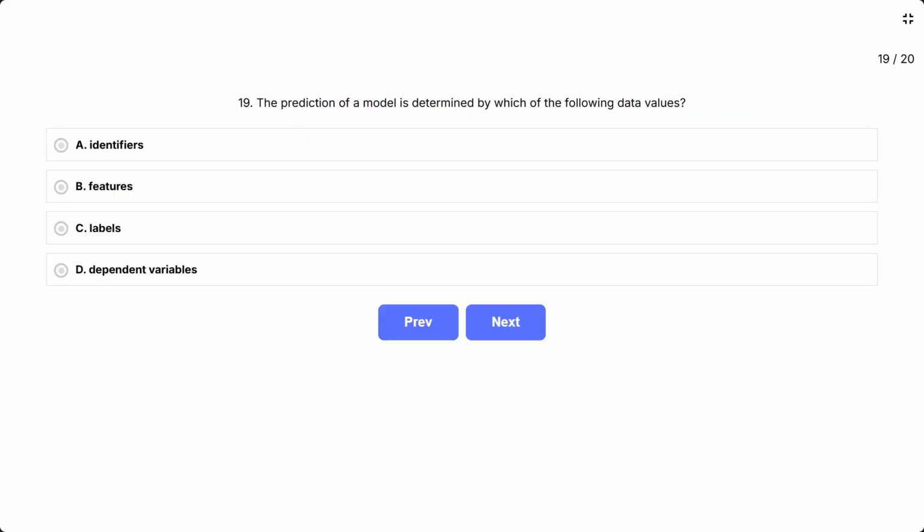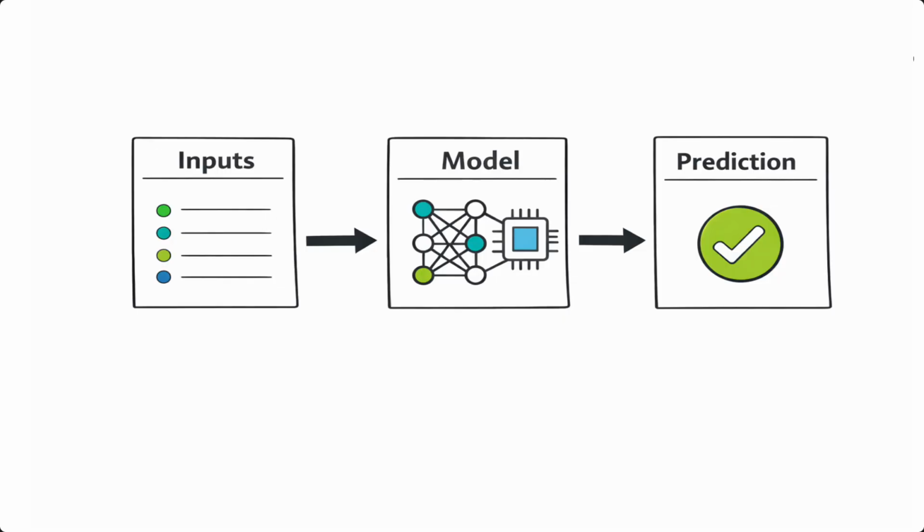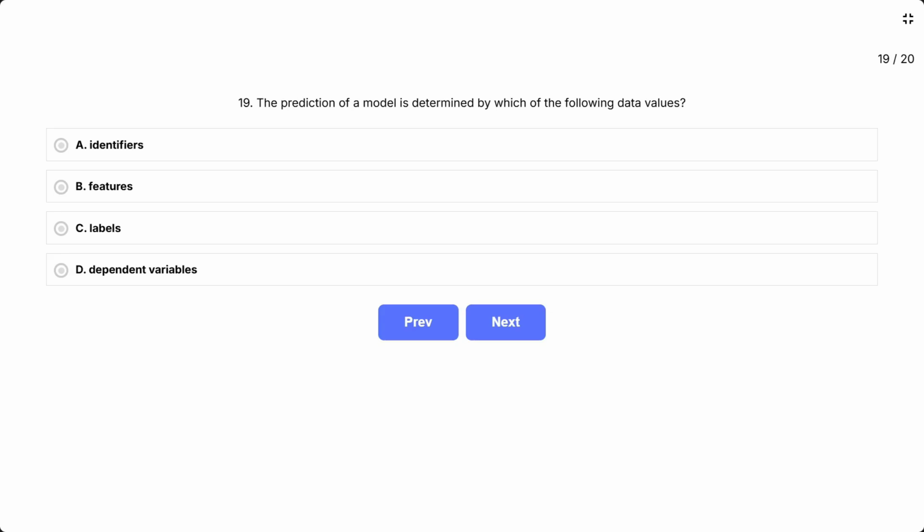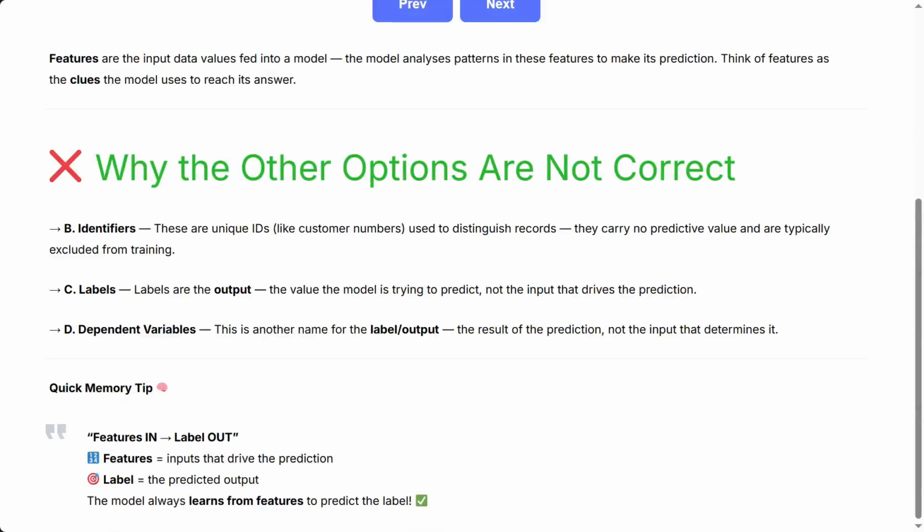Question 19. The prediction of a model is determined by which of the following data values: A. Identifiers, B. Features, C. Labels, D. Dependent variables. This question tests whether you understand what drives a model's prediction in machine learning. The key is knowing the difference between what goes into a model and what comes out. The correct answer is B. Features. Features are the input data values fed into a model. The model analyzes patterns in these features to make its prediction. Think of features as the clues the model uses to reach its answer.